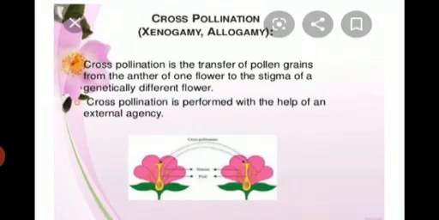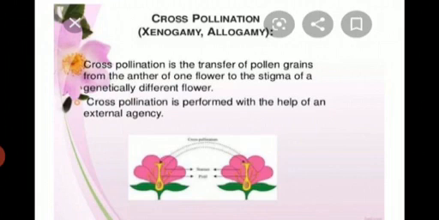Now, what is cross-pollination? Cross-pollination is the transfer of pollen grains from the anther of one flower to the stigma of a genetically different flower. Cross-pollination is performed with the help of an external agency.